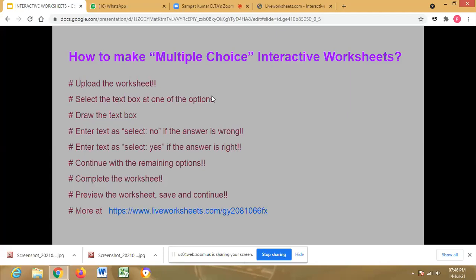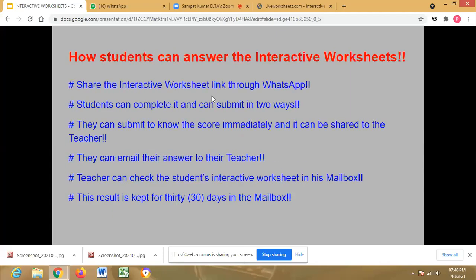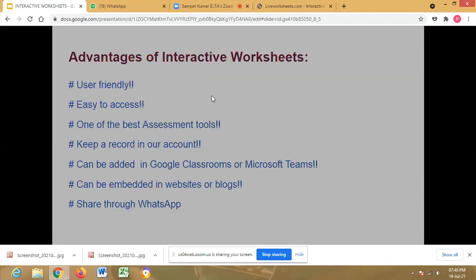Like this, we can prepare drag and drop, matching, joining, and we can add some text, paragraphs, and even a YouTube video link. We can prepare any number of worksheets and give them to our children. But at present we are doing only SCERT worksheets, which mainly have fill in the blanks, so it is better to get more acquainted with multiple choice questions.